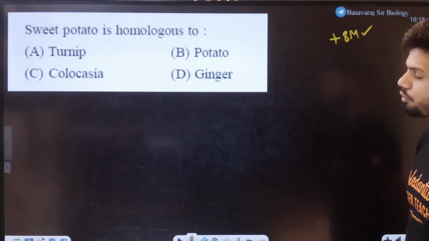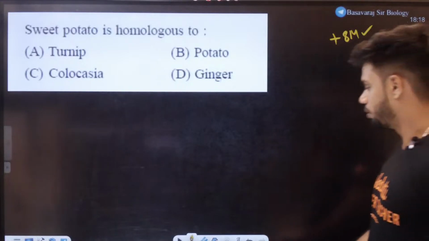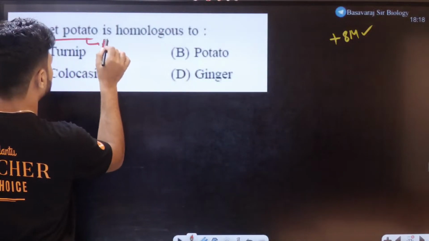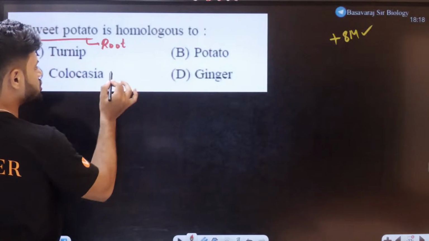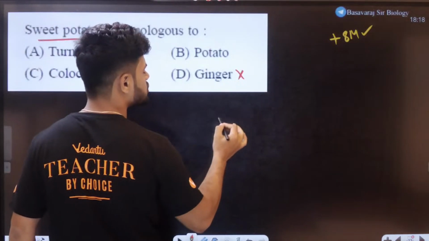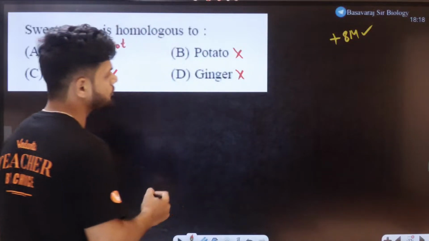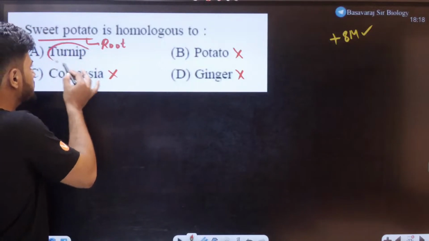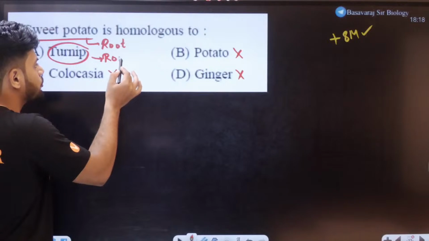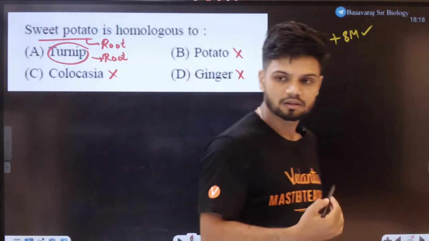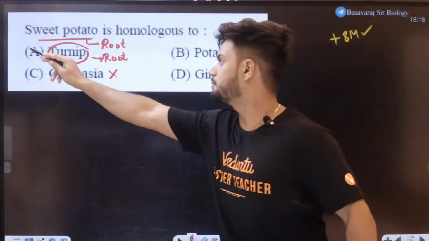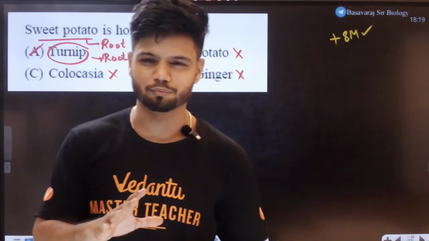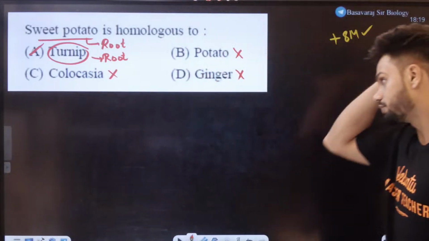Sweet potato is homologous to... Now, how do you approach this question? All of you should know sweet potato is actually a root. Colocasia is a stem. Ginger is a stem modification. Potato is also a stem modification. That is tuber, rhizome, right? So only turnip here. Turnip is also a root. So automatically turnip becomes the answer. So turnip and sweet potato are both root modifications, nothing more.